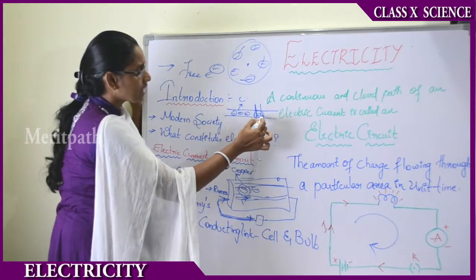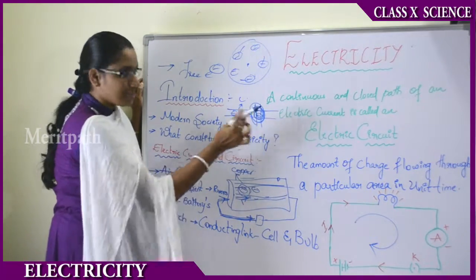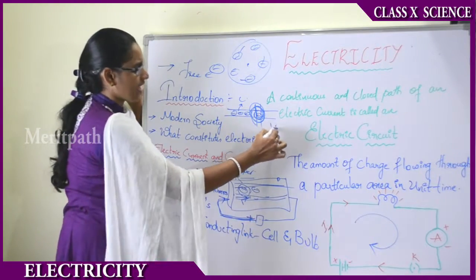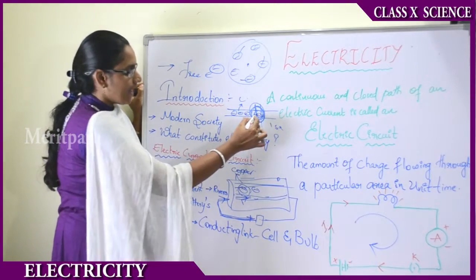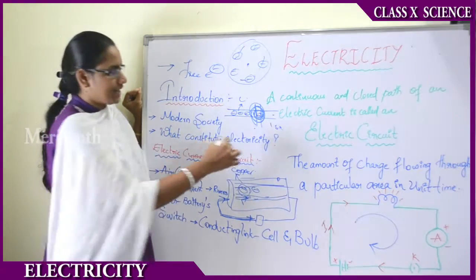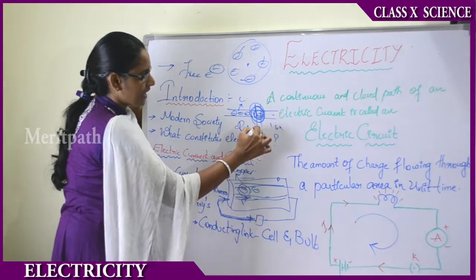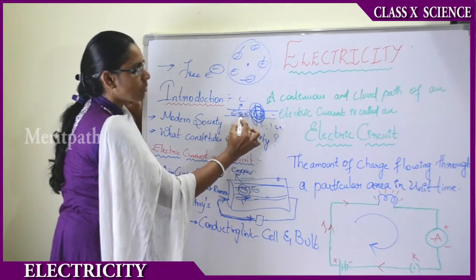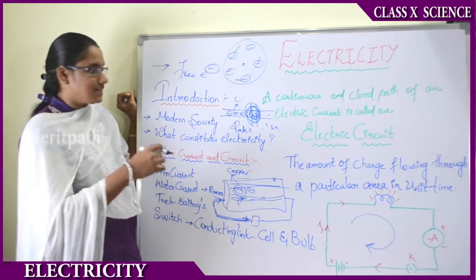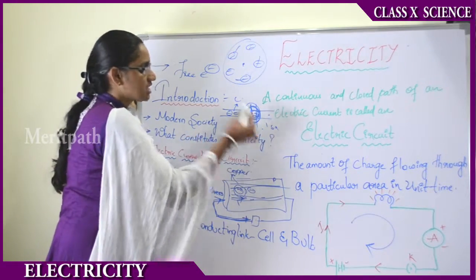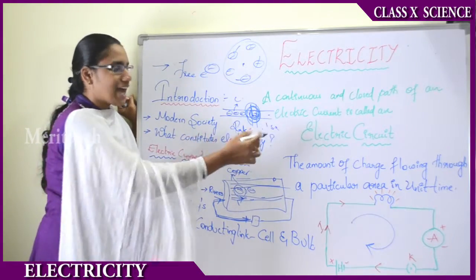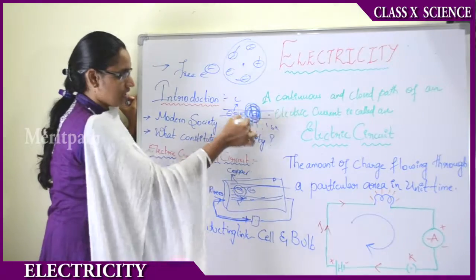How many electrons are flowing through this cross-sectional area in unit time, that means in 1 second or 2 seconds, whatever it may be, that is defined as the rate of current. The rate of current is defined as the amount of electrons discharged through a unit area of cross section in unit time.